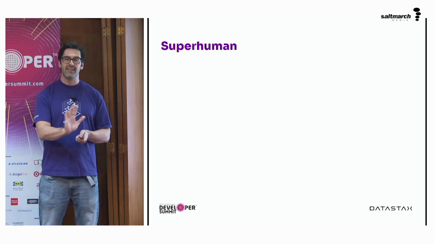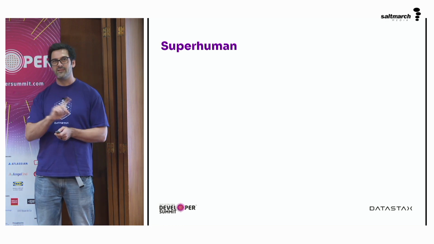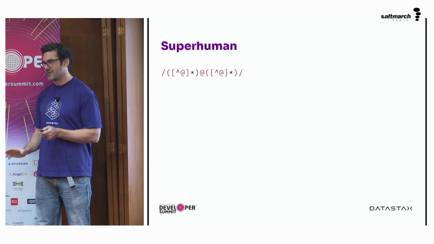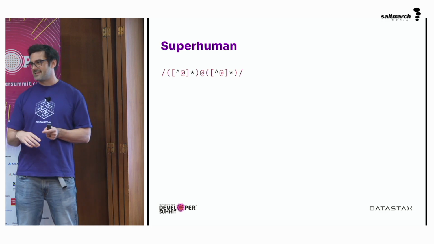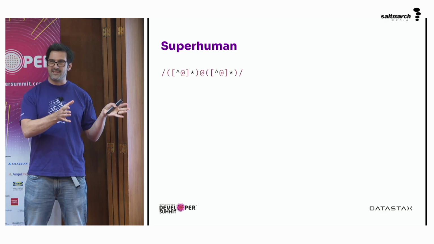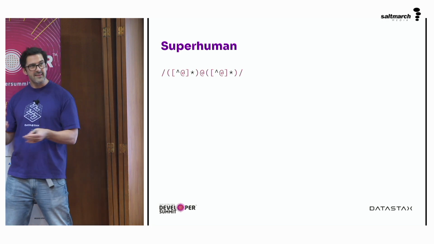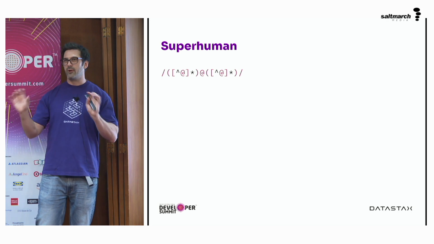And they started sensibly. They went, okay, we don't have to do every email. It's not a good idea. This was their original regular expression for an email address. And what this says is, we have a bunch of stuff that is not an @ symbol, then an @ symbol, and then a bunch more stuff that is not an @ symbol. And that seems fair. It's an @ symbol in the middle, probably an email address.